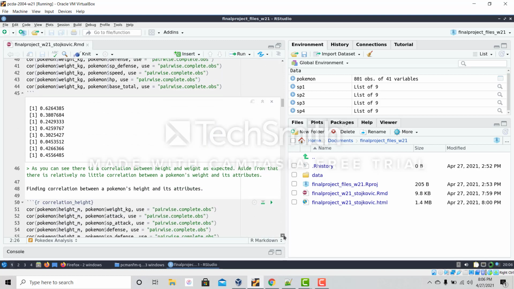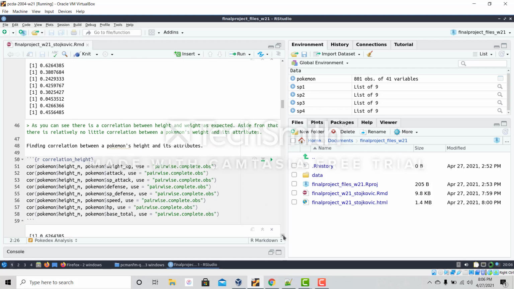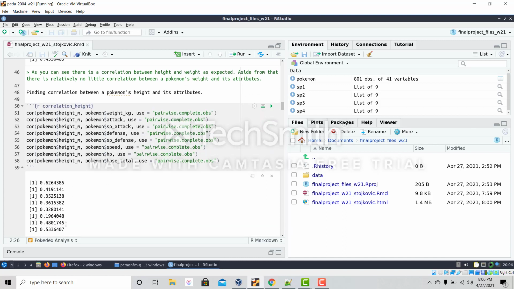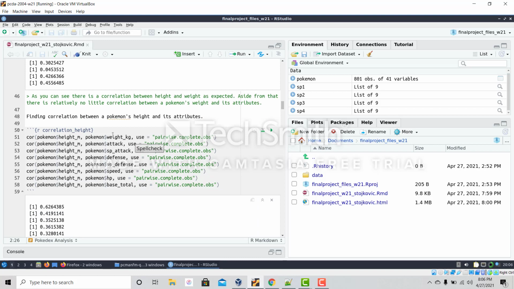After this, I decided to see how height would correlate to the other variables and attributes. Height and weight, obviously the same correlation as above, but interestingly, height and base total had a much higher correlation this time than for weight and base total. And even though this is pretty low, this is the only correlation that was above 0.5 for both of these analyses besides the original correlation of height correlated to weight.